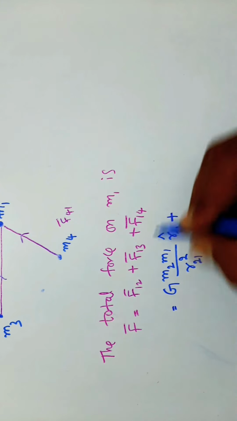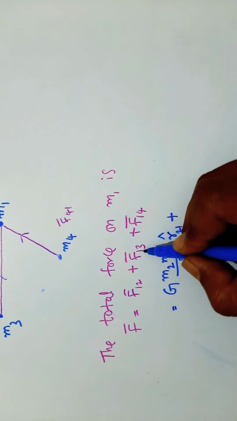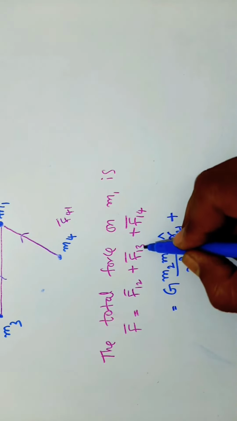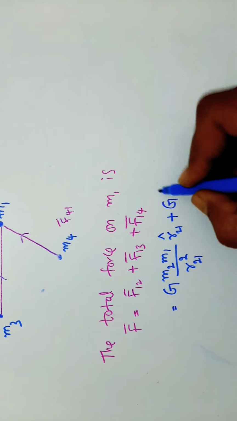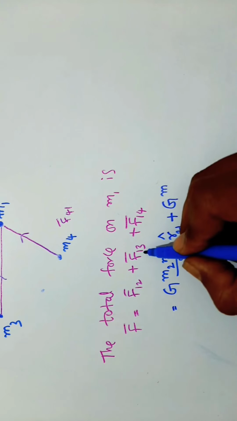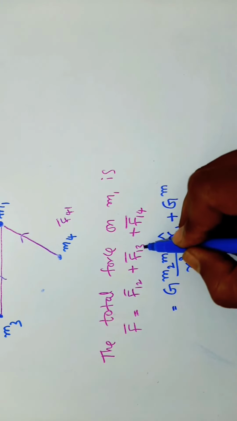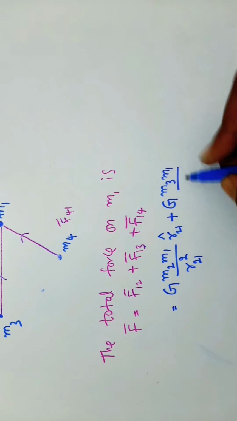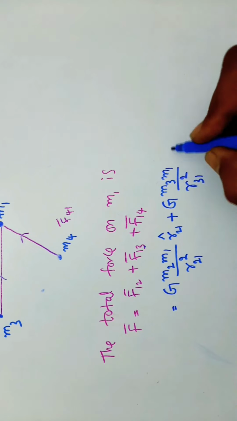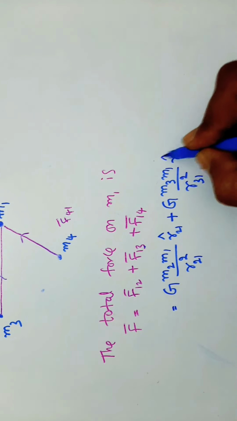Plus the force on M1 due to M3 is G into M3 into M1 by R31 square into R31 cap.